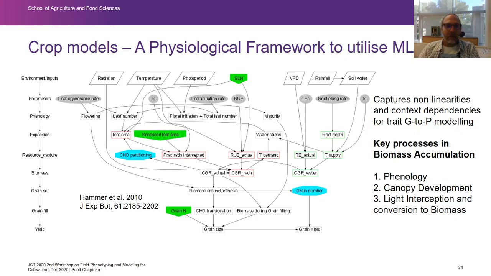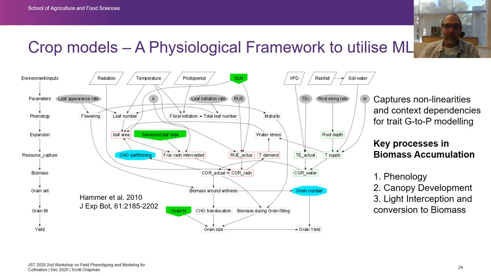These parameters affect the phenology, the leaf production, leaf number, flowering time, which influences the expansion, so leaf area index. That influences the amount of light that's captured by the crop, the nitrogen plus the dynamics of the canopy light interception affect the radiation use efficiency, and these come together to influence the crop growth rate that's dependent on radiation.